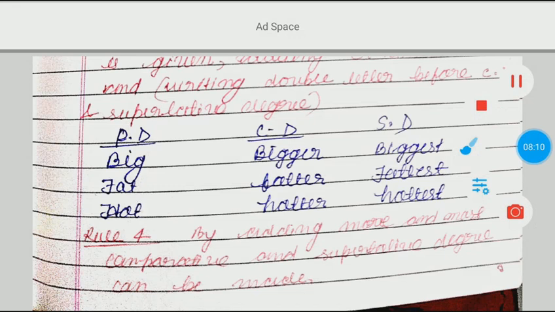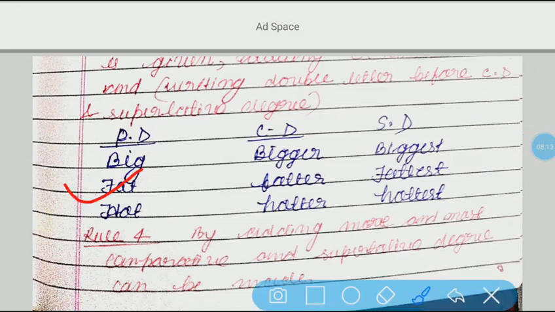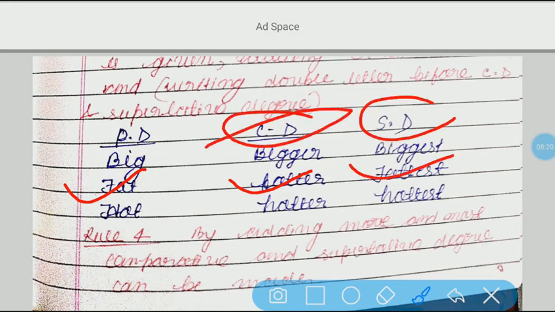Similarly, fat is positive degree, fatter is what? Comparative degree, and fattest is what? Superlative degree. Similarly, hot, hotter, hottest.